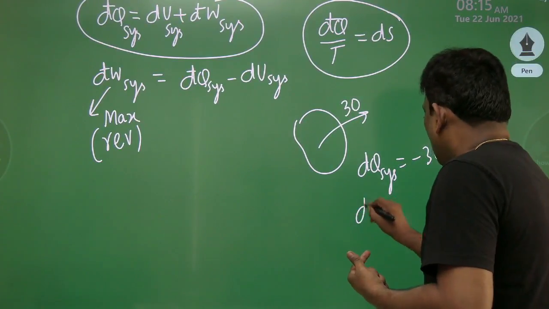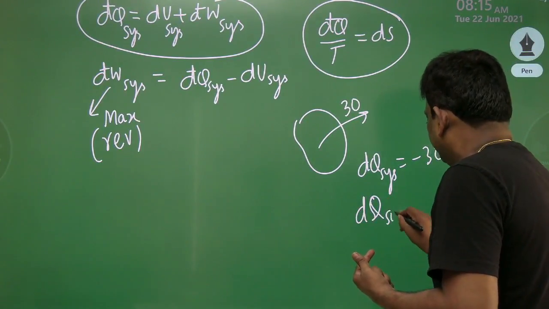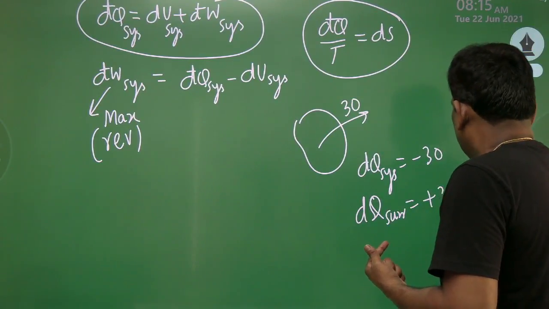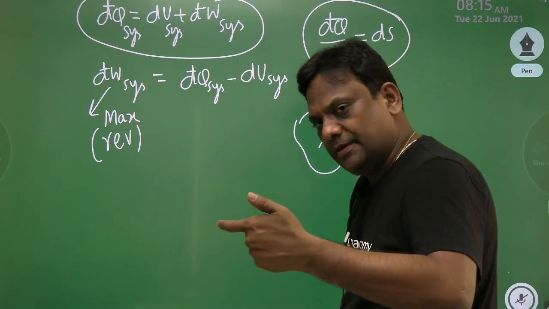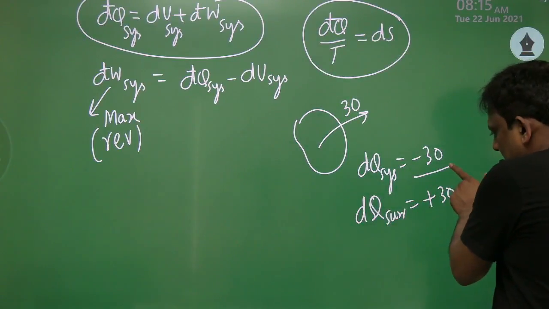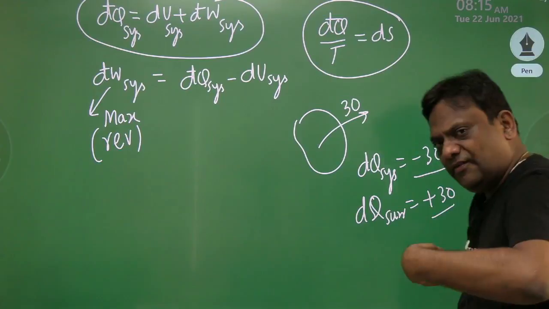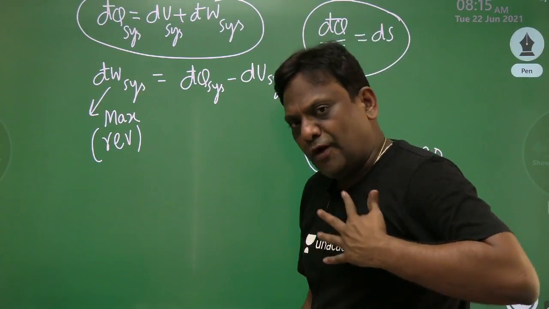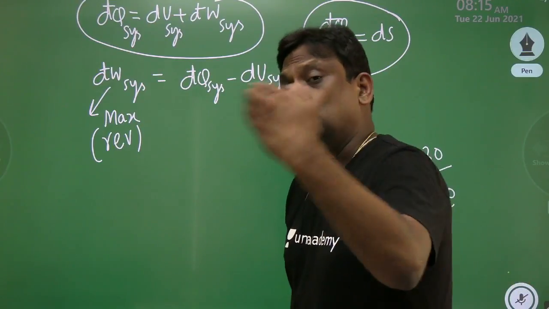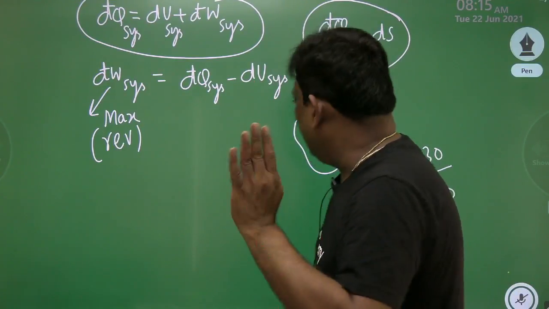Surroundings. So for surroundings, I will write plus 30. The clear indication is that if it is negative for the system, it will be positive for the surroundings. For example, if I am giving you 100 rupees, for me it is minus 100 and for you it is plus 100.